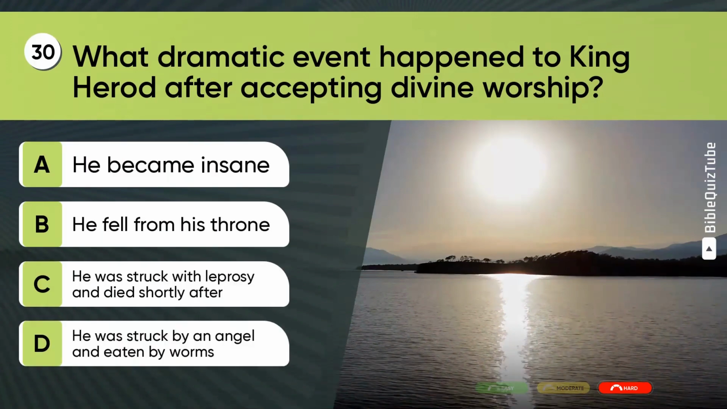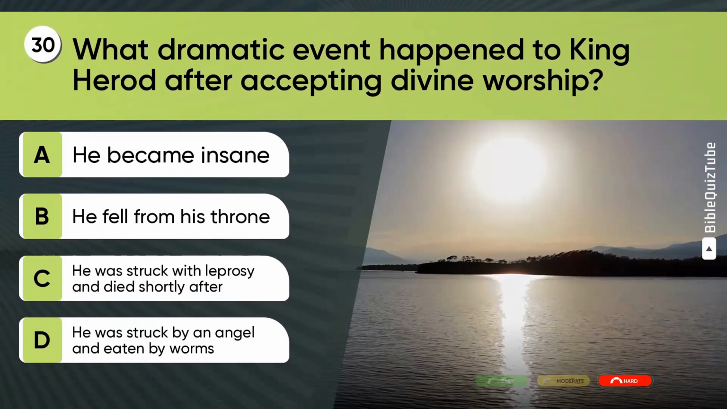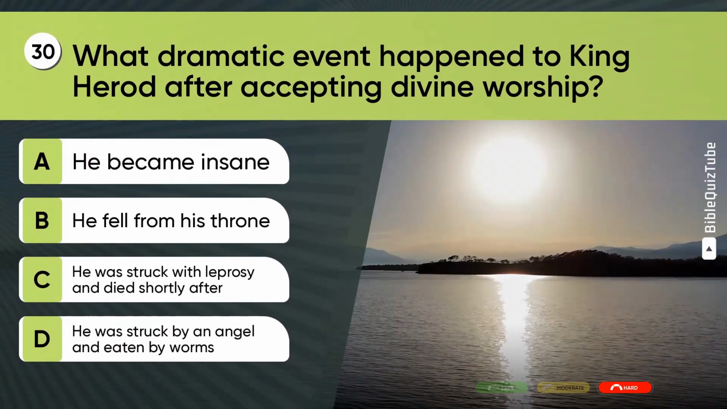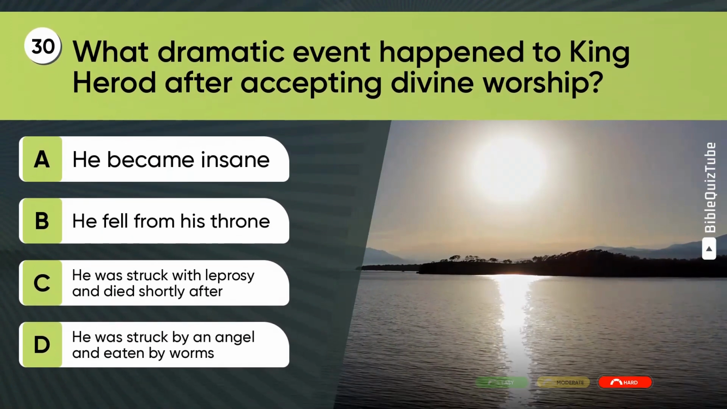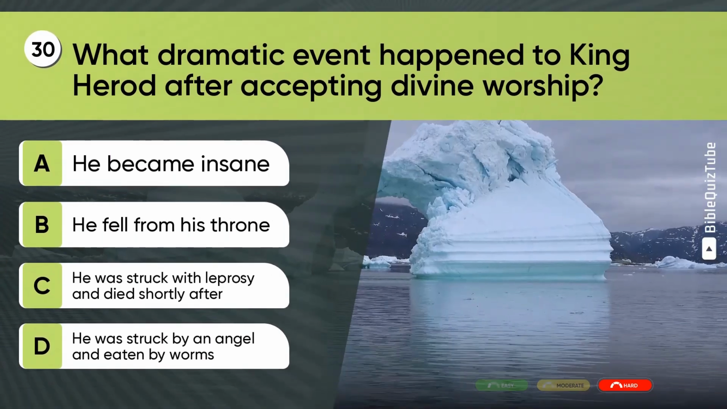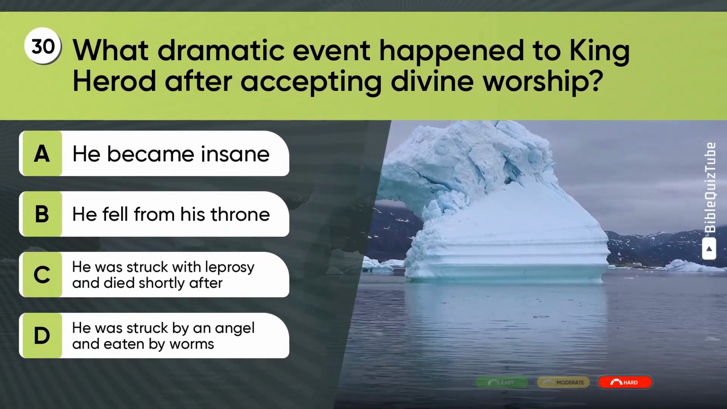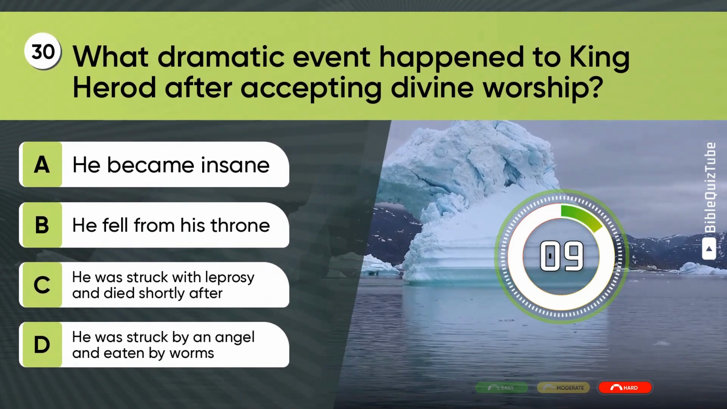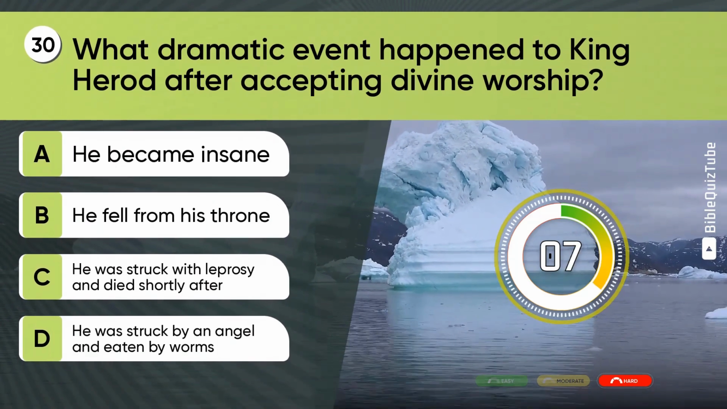Question 30. What dramatic event happened to King Herod after accepting divine worship? A. He became insane. B. He fell from his throne. C. He was struck with leprosy and died shortly after. D. He was struck by an angel and eaten by worms.